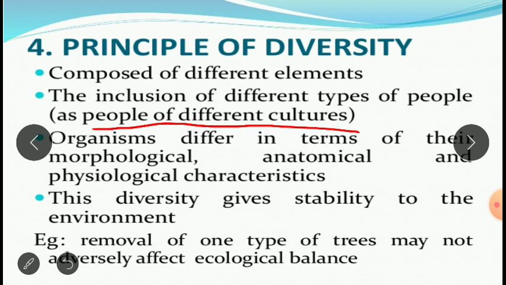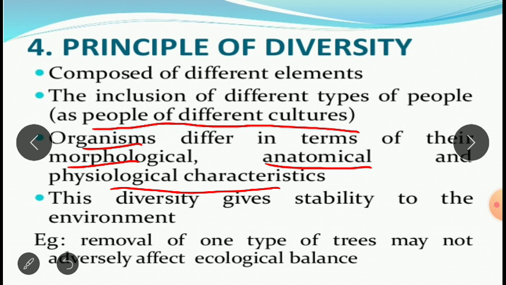Otherwise, we can talk even about organisms which differ in terms of their morphological, anatomical and physiological characteristics. Morphological is nothing but external appearance. Anatomical is nothing but the internal organs. Physiological is nothing but the metabolic processes taking place in our body. Suppose I take an example: I have two eyes, one nose, one mouth, two ears. These are my morphological characters.